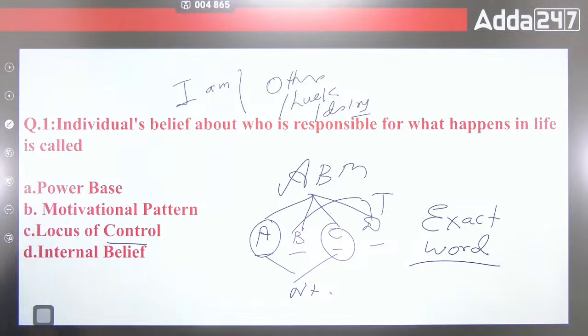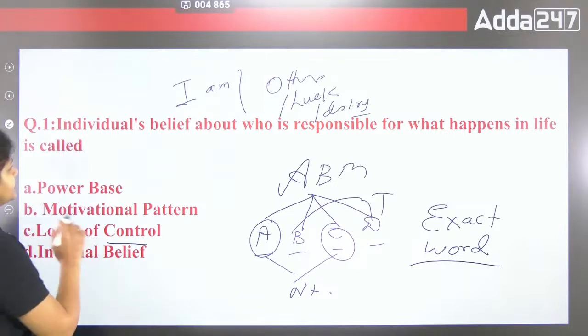And if I think that whatever is happening in my life is because of luck or destiny, then definitely the answer here is external locus of control. So we have two loci of control: internal and external. You have to remember the exact meaning, the definition, as well as the particular term.